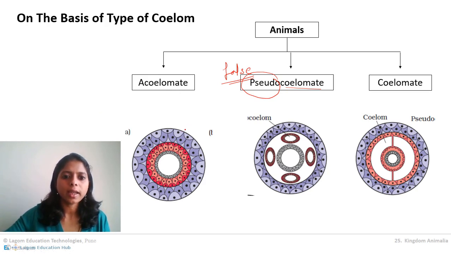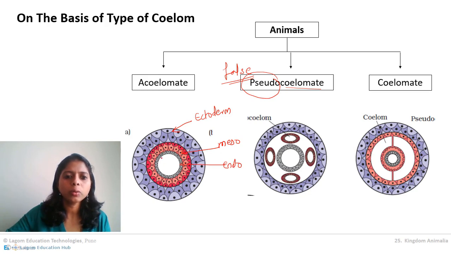If you see this diagram, this outermost covering is ectoderm, then this middle one is mesoderm, and this small inner is endoderm. Now, between mesoderm, endoderm and ectoderm, there is no space, there is no cavity, correct? There is no coelom. So, obviously animals are acoelomate.